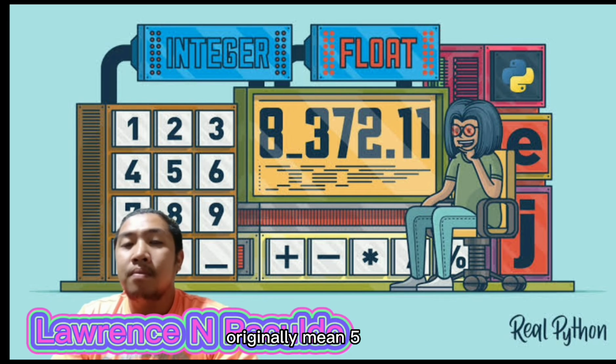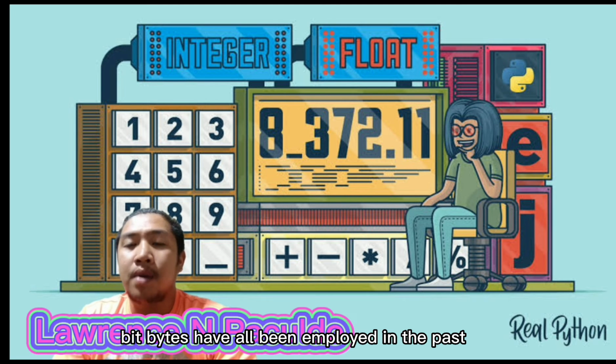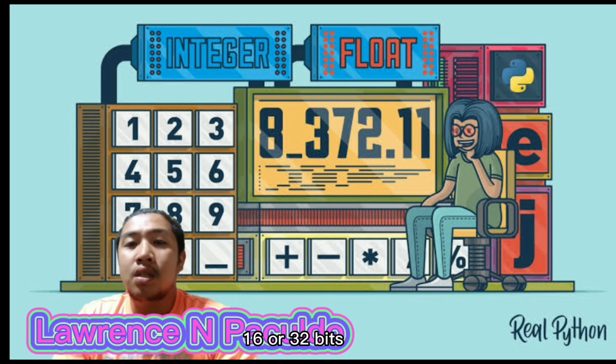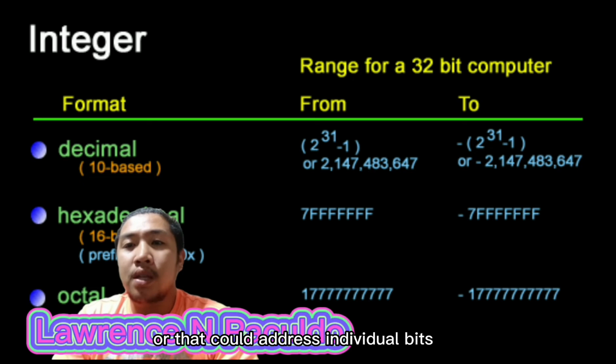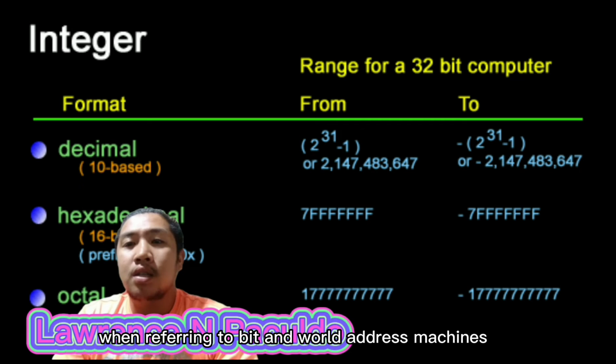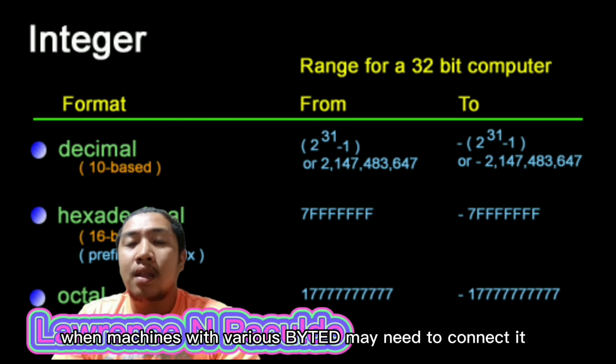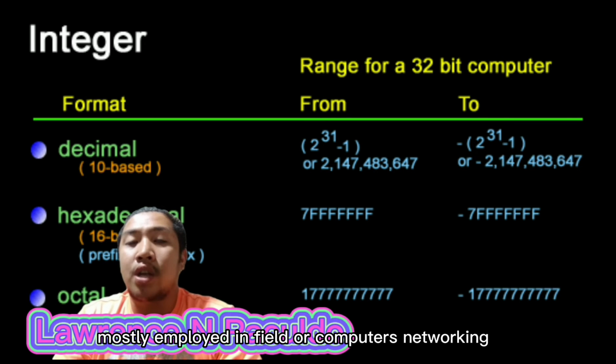It originally meant that 5, 6, 7, 8, and 9-bit bytes have all been employed in the past. There have also been computers that could only address 16 or 32 bits, a word address machine, or that could address individual bits, a bit address machine. When referring to bit and word address machines, the term byte was typically avoided. In all cases, an 8-bit quantity is meant by the term octet, when machines with various byte widths may need to connect. It is mostly employed in the field of computer networking.